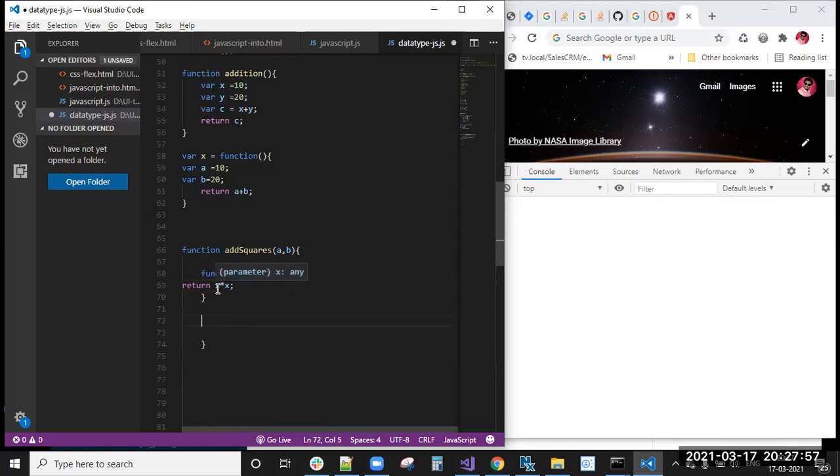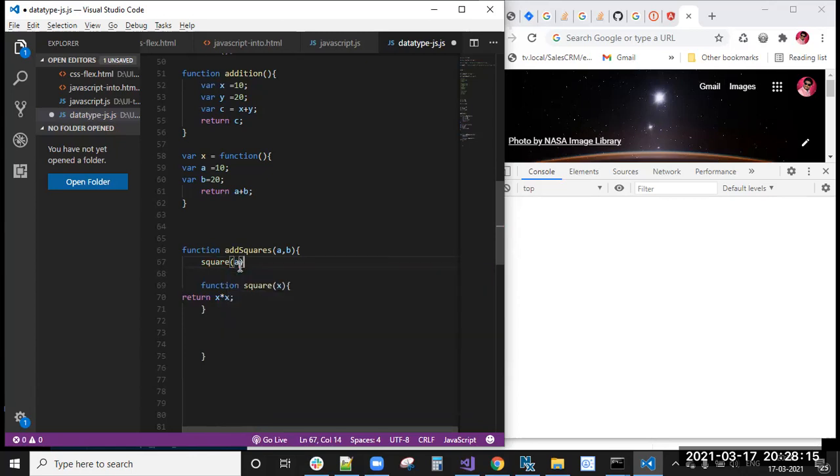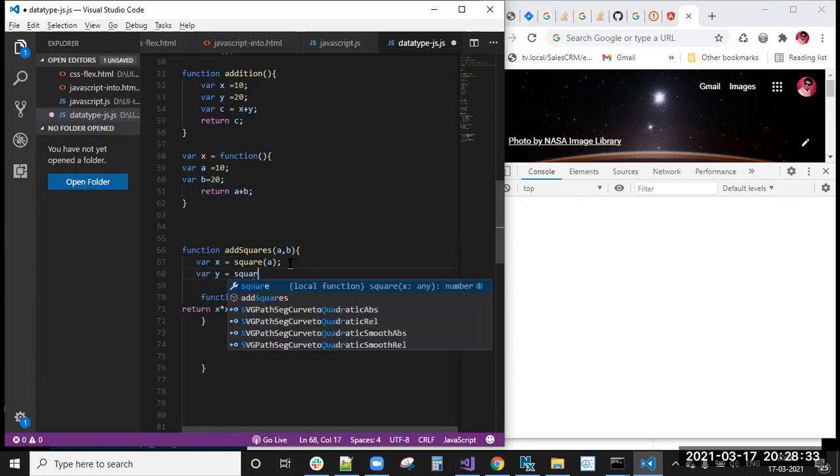Means multiplying x with x; square means x into x, right? So whenever I get these two values, I will do square of a. I'm storing it in var x equal to square of a, and var y equal to square of b.